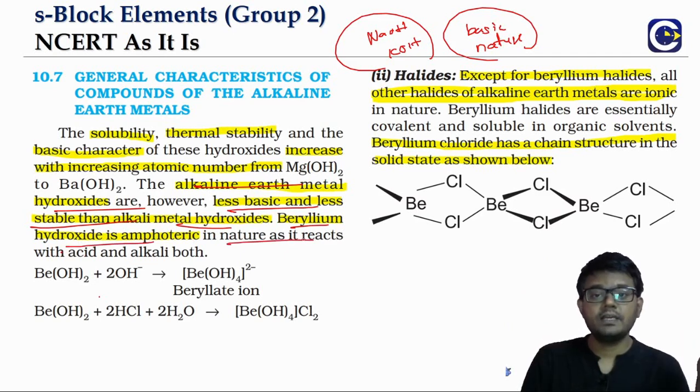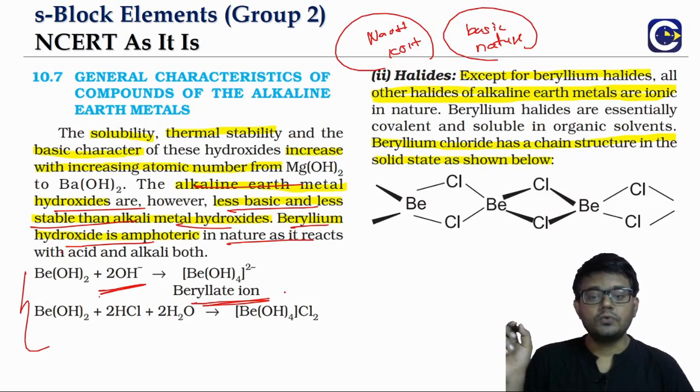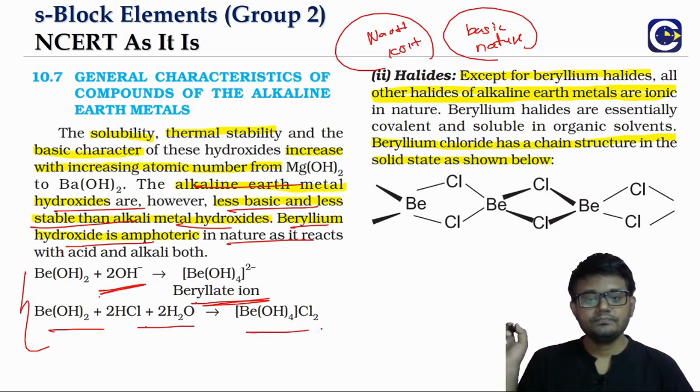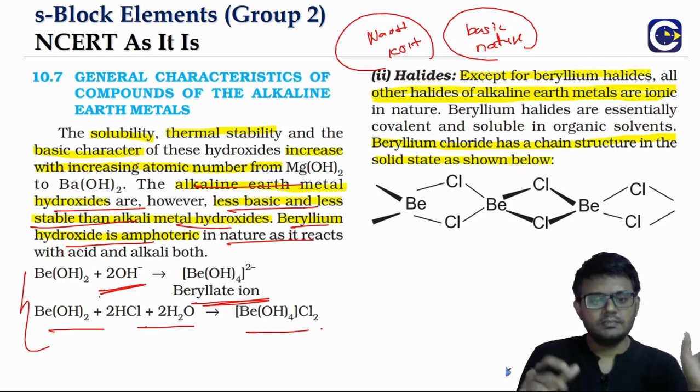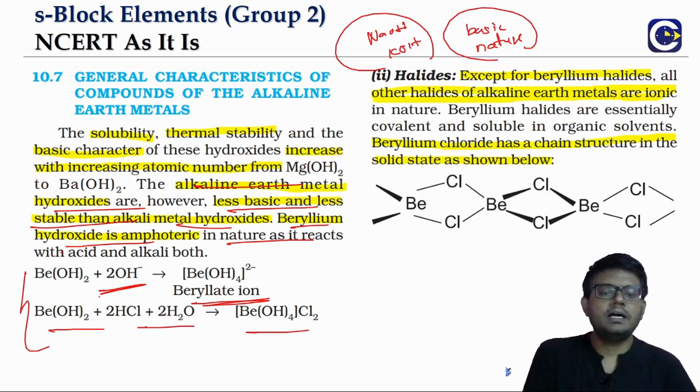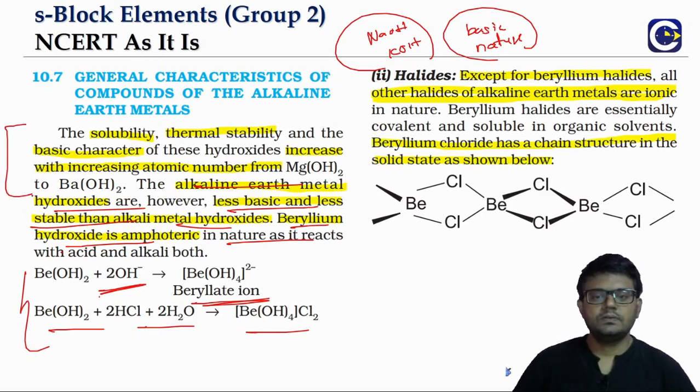In fact, that is the reason why we don't put beryllium under the name alkaline earth metals. It will react with both acids as well as bases. With base, it will form the beryllate ion, Be(OH)4 2-, and it will also react with acids. The amphoteric nature of beryllium hydroxide is the reason why we don't classify it as an alkaline earth metal. I'm talking about the hydroxide properties because this is where we can have some reasoning questions or trend based questions.